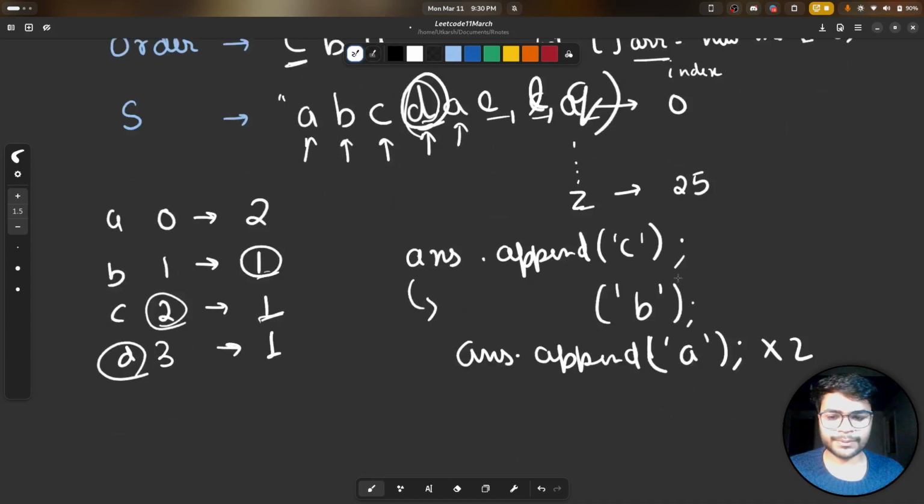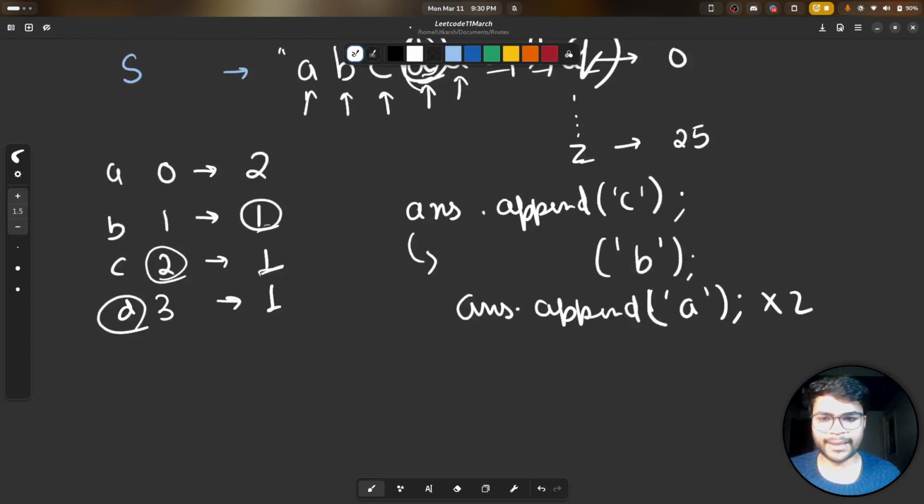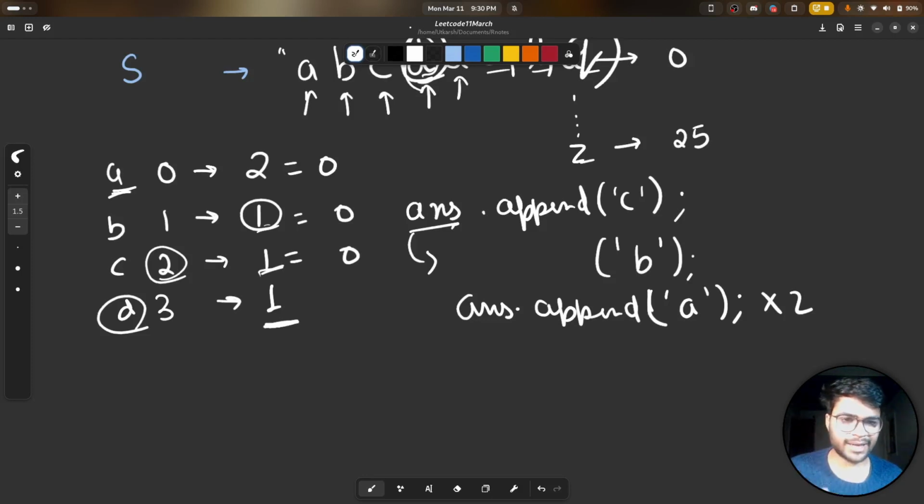Whenever we append these characters in our answer, we'll subtract from their count, we'll do minus minus, and their frequency will decrease. Eventually they'll become 0. This will become 0, this will become 0. But because D was never appended to our answer and has been left over, it will still have frequency 1.